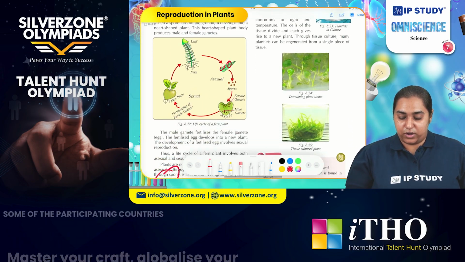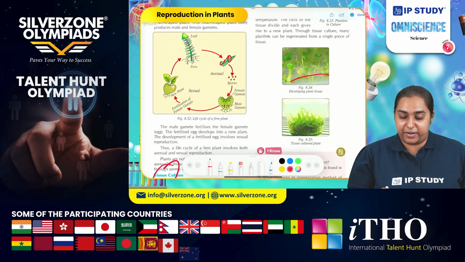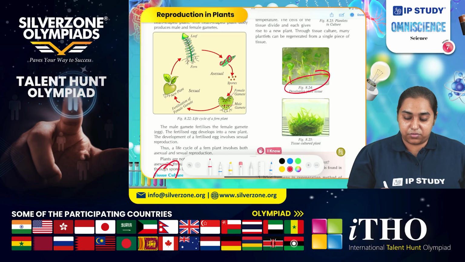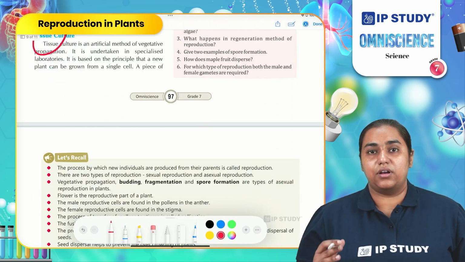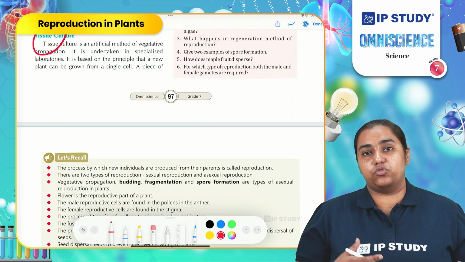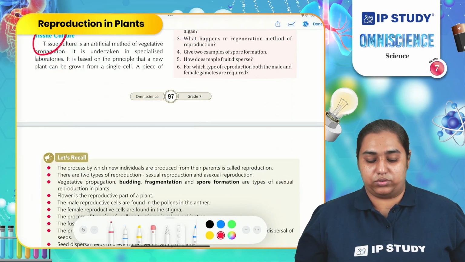If you can focus, this is the petri dish from where small plants are growing from the tissue, which eventually grow further and are transferred to the field for further growth.